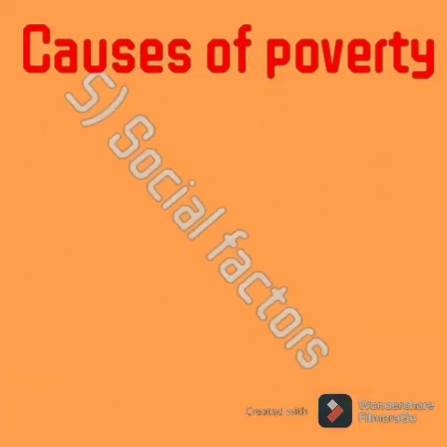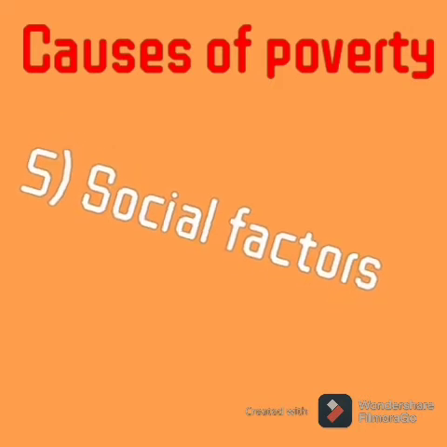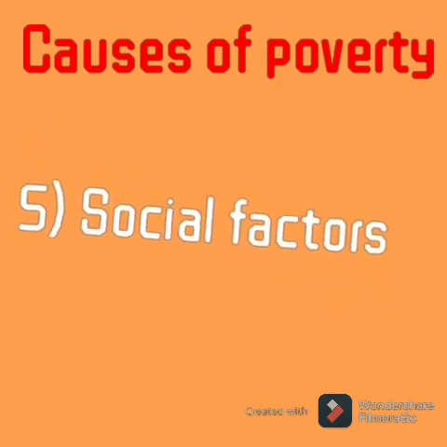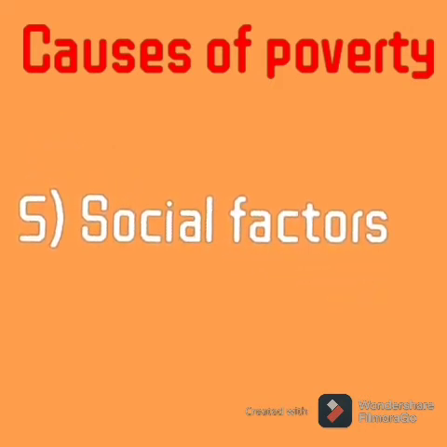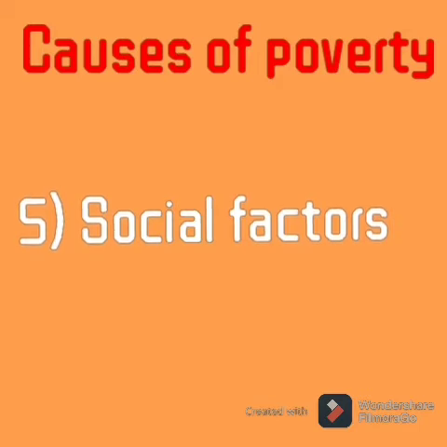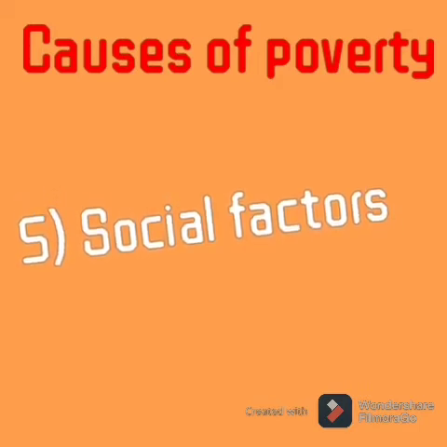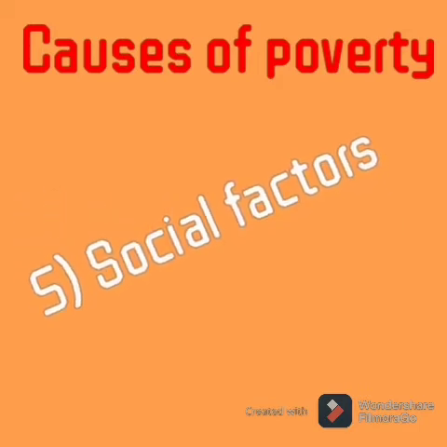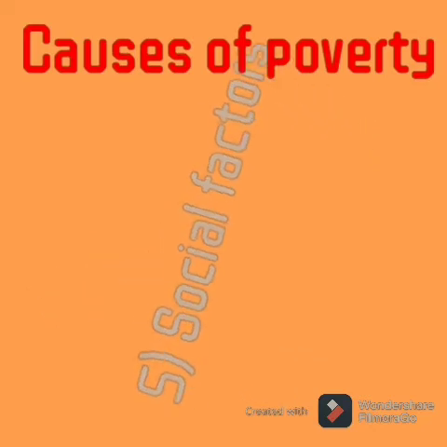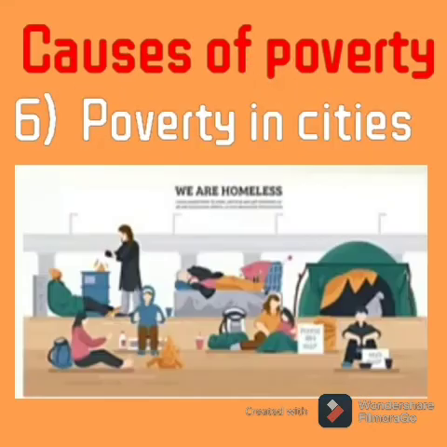Fifth point, social factors. The growth of the economy is also hampered by social factors like the caste system and unequal distribution of income, and this is another reason for poverty in India. In research, it has also been observed that poverty is high amongst the scheduled tribes, followed by the scheduled castes. Sixth point, poverty in cities.